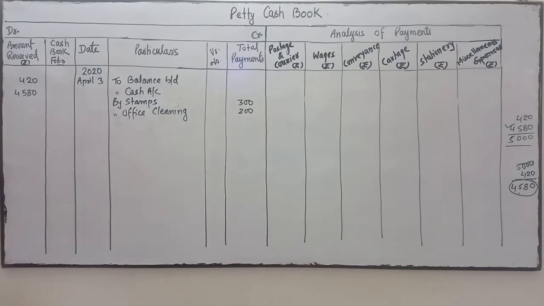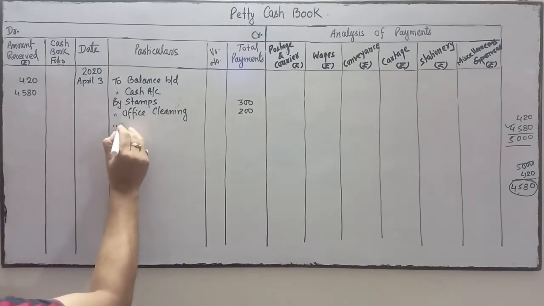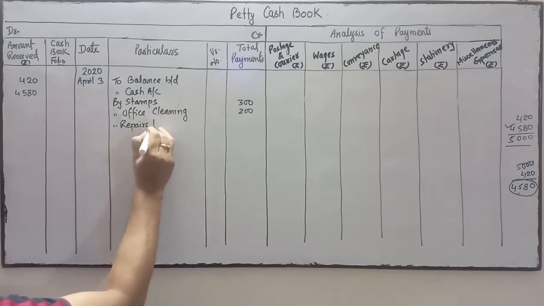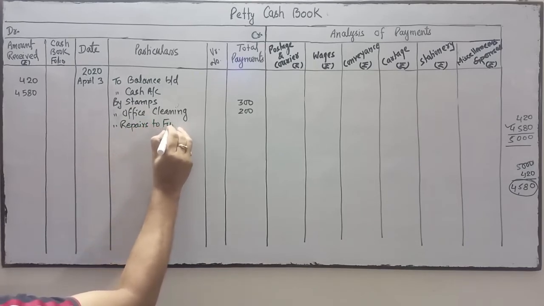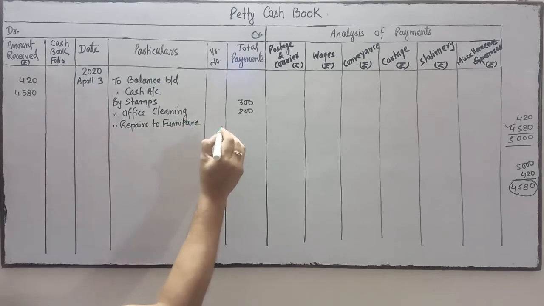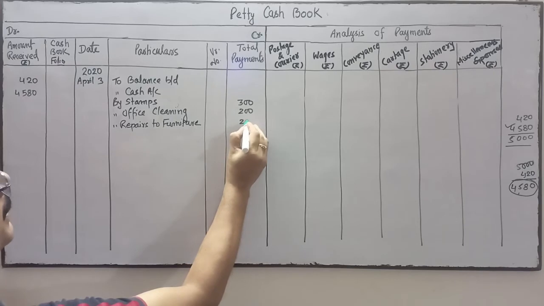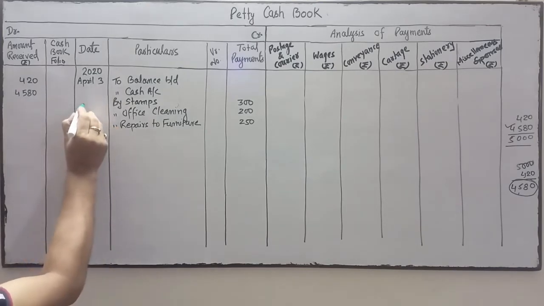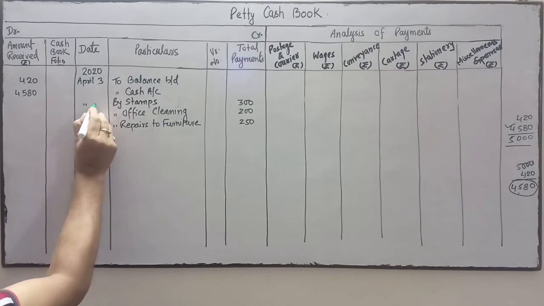Then repairs to furniture. Okay, I will write 250 over here. 250 repairs to furniture.